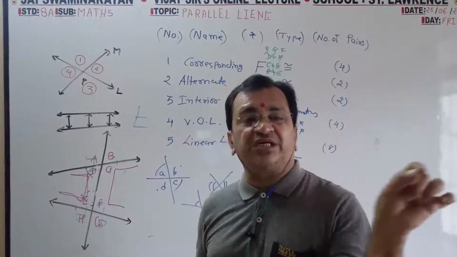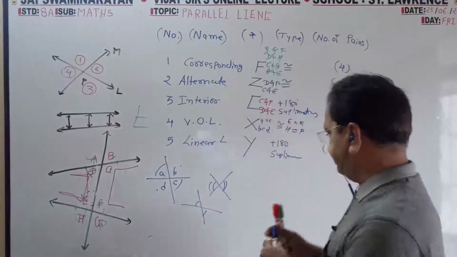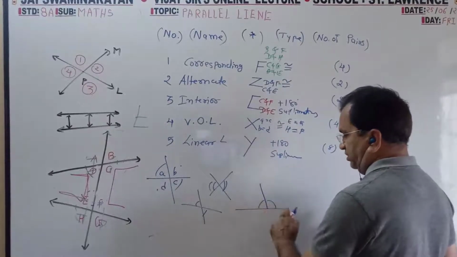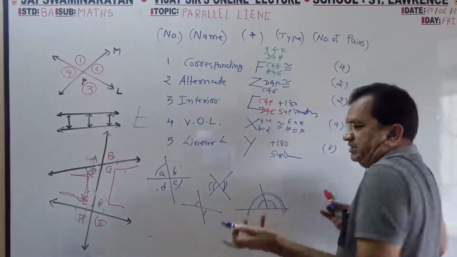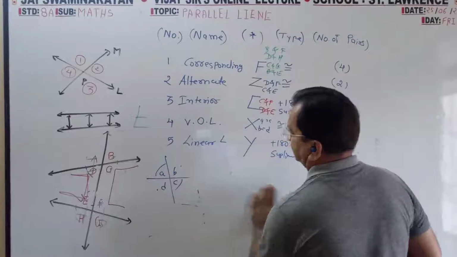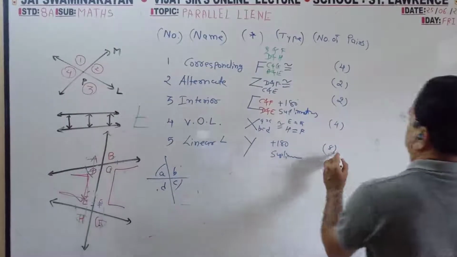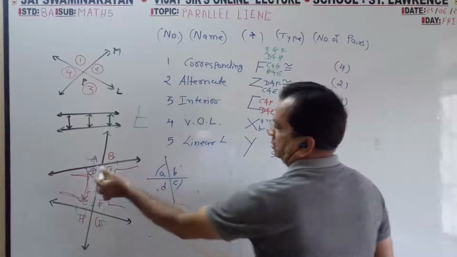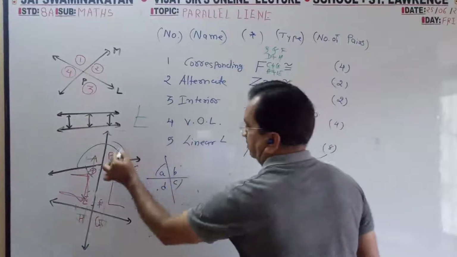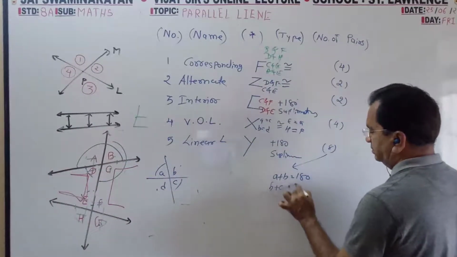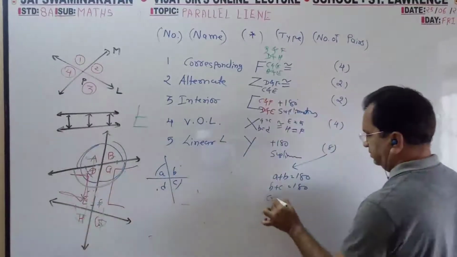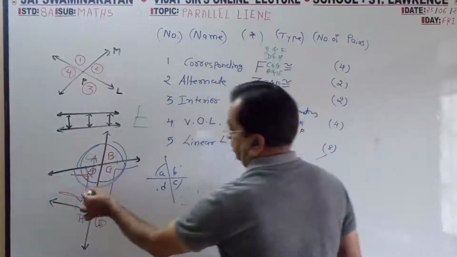Now linear pair: on a single line, two angles, half. On a single line, this is a transversal, so 1, 2, neighboring, 1, 2. It is a half circle, 180, supplementary. So there are 8 pairs. A plus B is 180, B plus C 180, C plus D 180, D plus A 180.